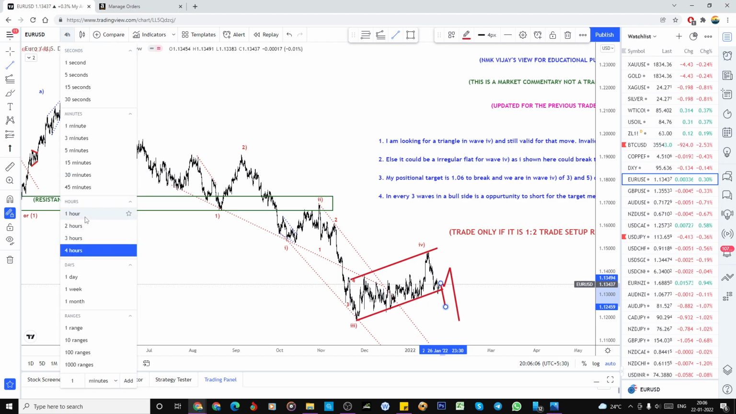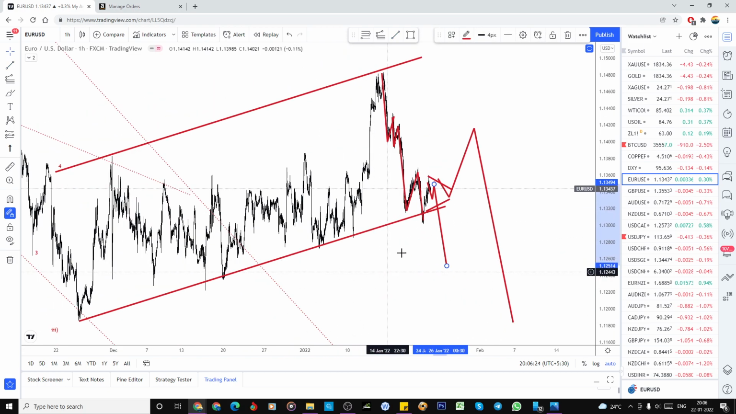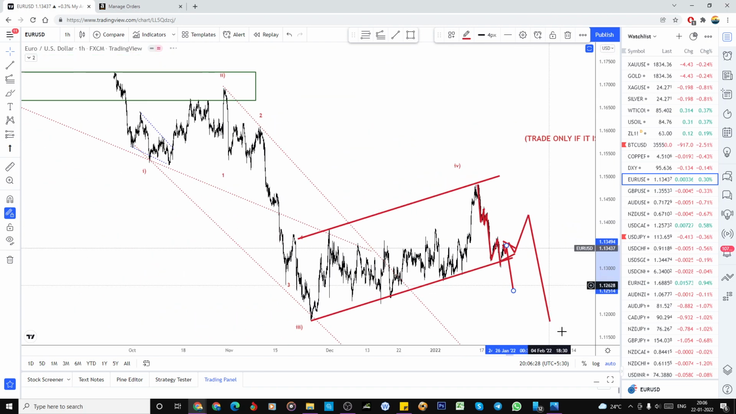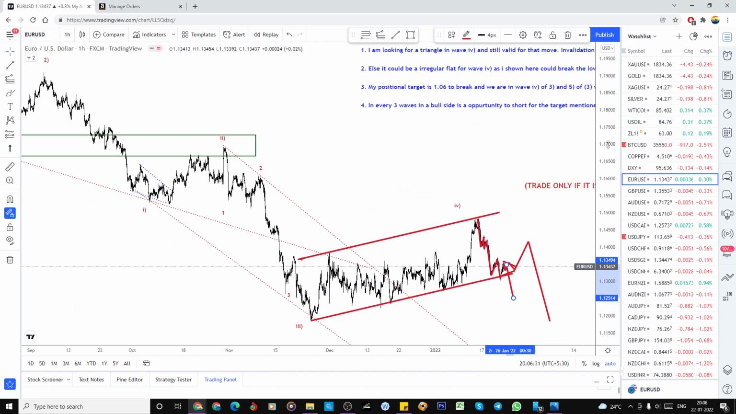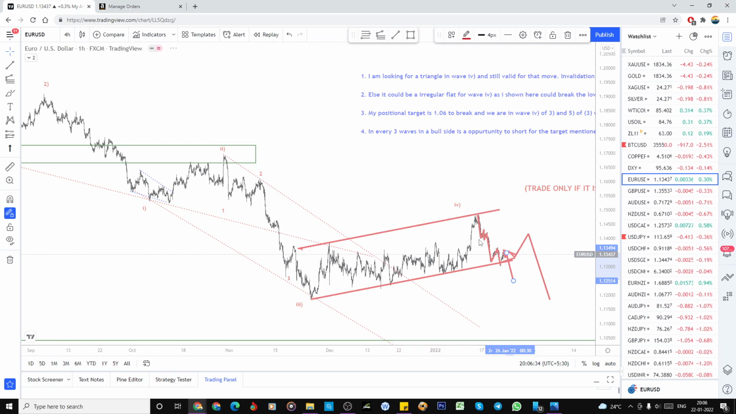But if we look into the 1 hour chart, it looks like the same 1, 2, 3, 4 and 5. So this could be the 1, this could be the 2, and after that consolidation, or it could be a triangle, anything can happen, and later onwards one more fifth wave. So that could be the end of A, and later onwards B and C to the downside, what I expected at 1.09, right, in the 4 hour chart.